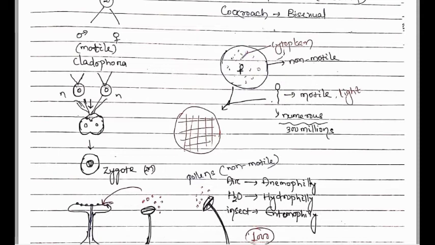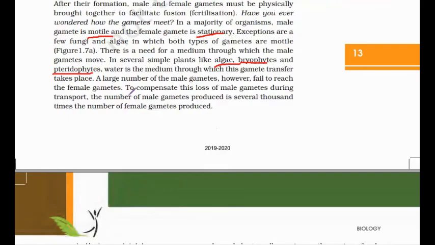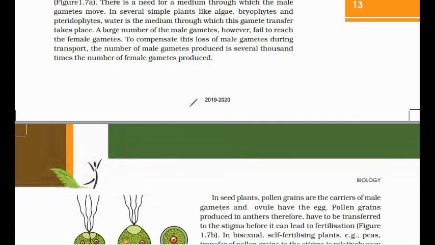Because the cytoplasm of the female gamete stores nutrition, which after fusion or fertilization provides the food material for the development of the zygote, which forms an embryo. Clear? Next, it is mentioned that the number of male gametes produced is several thousand times the number of female gametes produced.